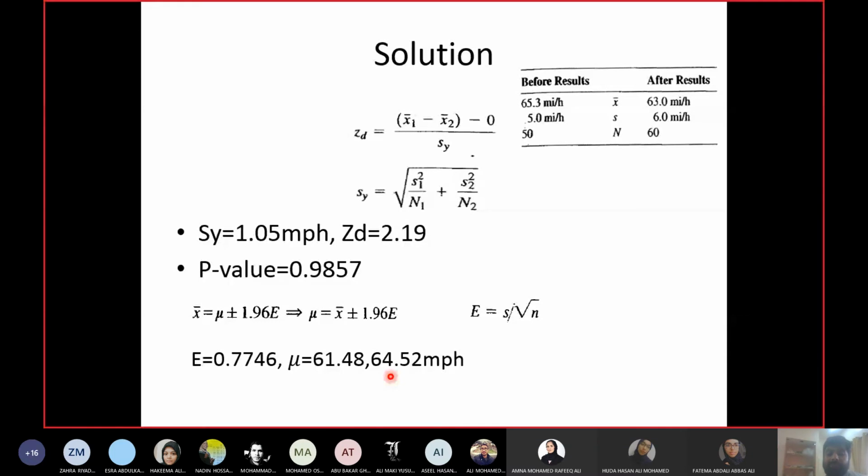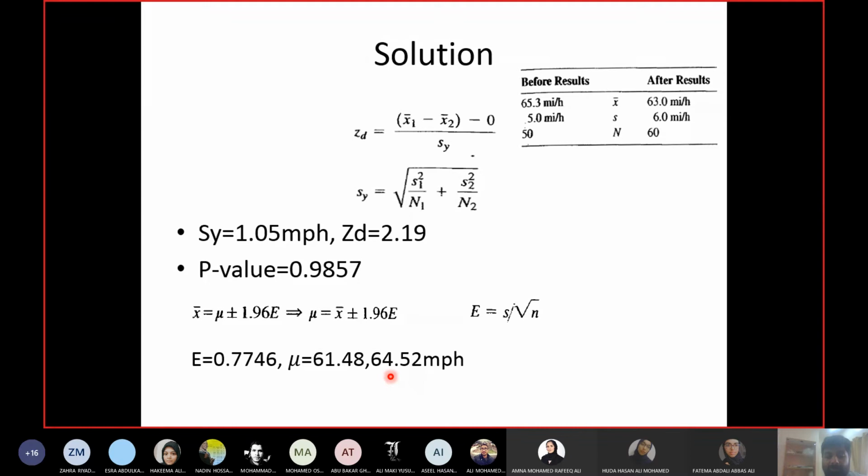So there is less than a 5% chance that you can achieve a speed of 60 miles per hour, or less than a 5% chance that drivers are driving at or near a speed of 60 miles per hour, which is very low, right? Less than 5% is very, very low. So we will say the answer to the second question is we did not achieve the required reduction in speed.